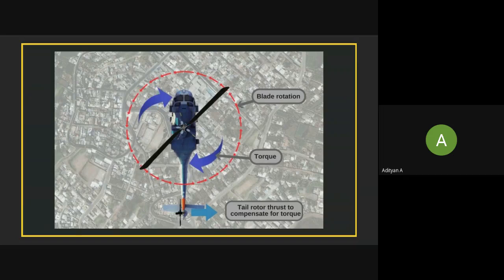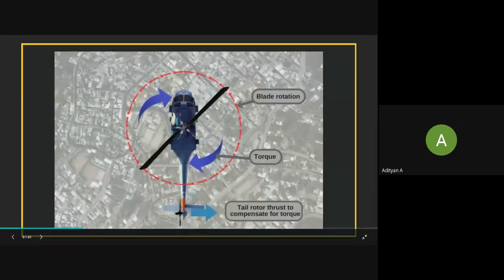Torque is basically any force that causes a rotation. When the propellers rotate in the counterclockwise direction, we have a torque acting in the clockwise direction. To counter this torque, we have a tail rotor that compensates for it, which provides thrust in the opposite direction of the torque.